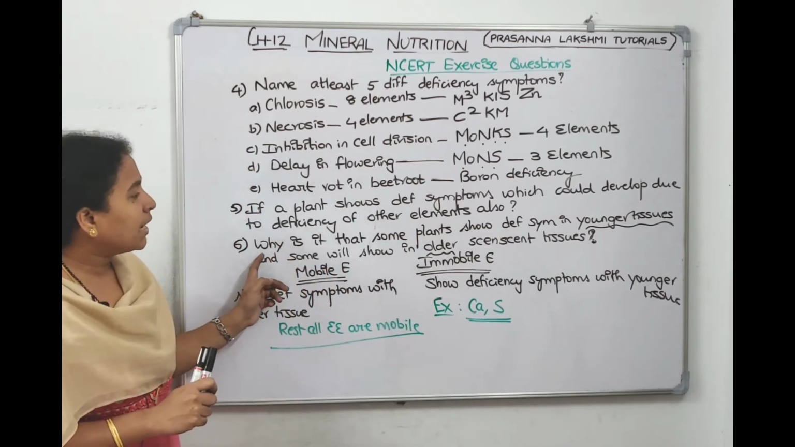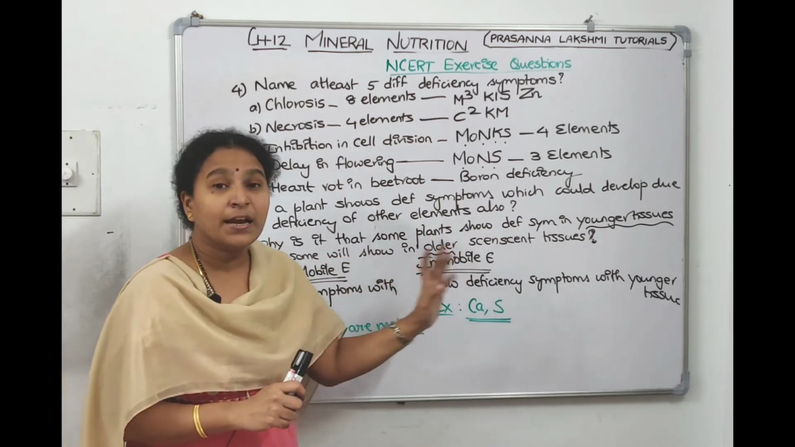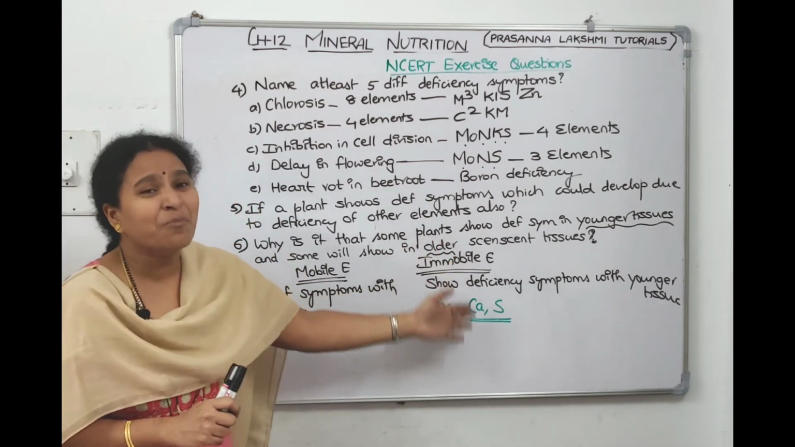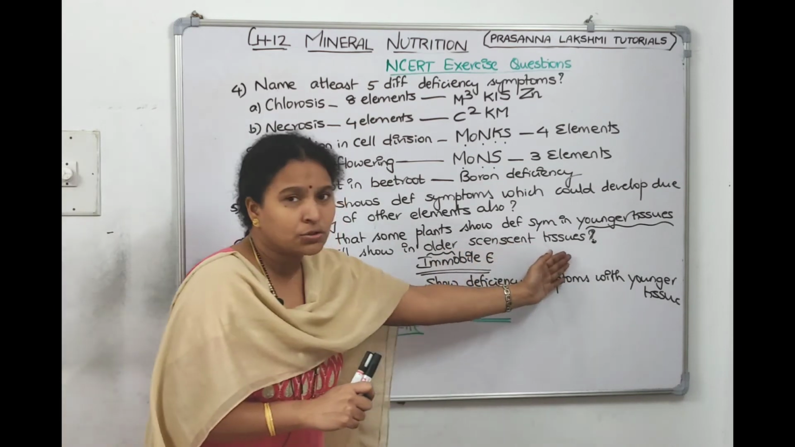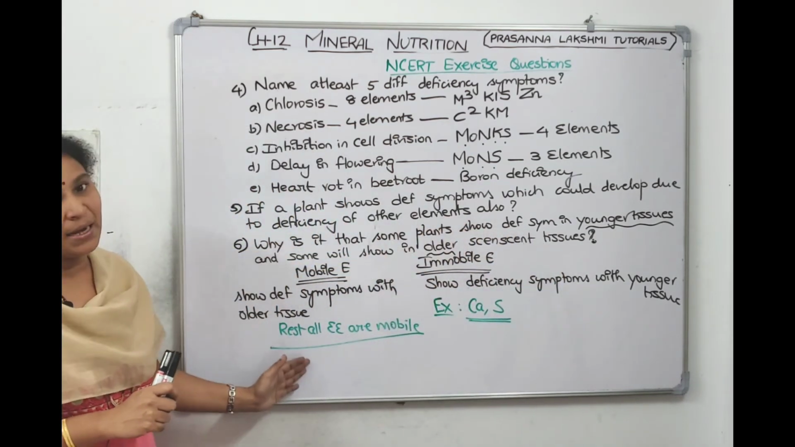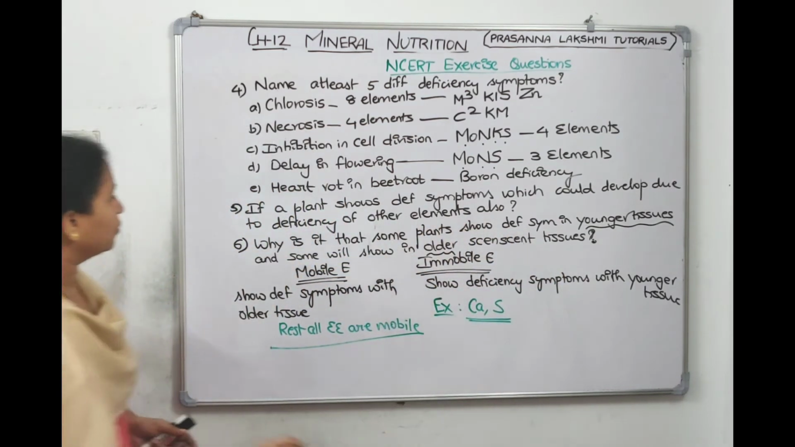Next one, why do some plants show deficiency in the younger tissues only? The answer is it's an immobile element. Why do some plants show deficiency symptoms in the older tissues only? It means that it is a mobile element. Take a screenshot, we will continue.